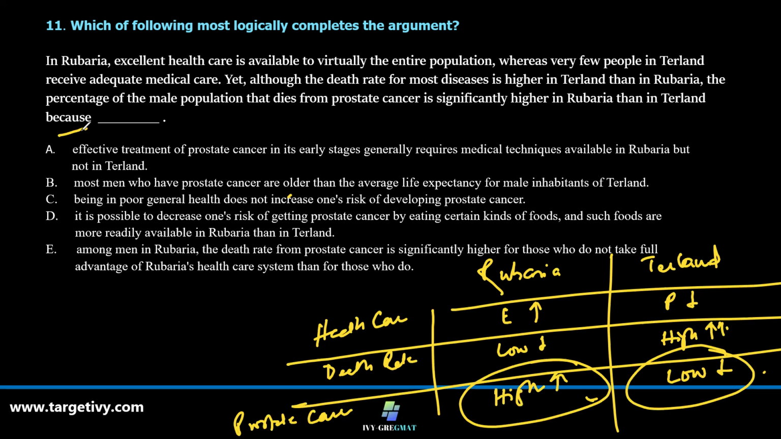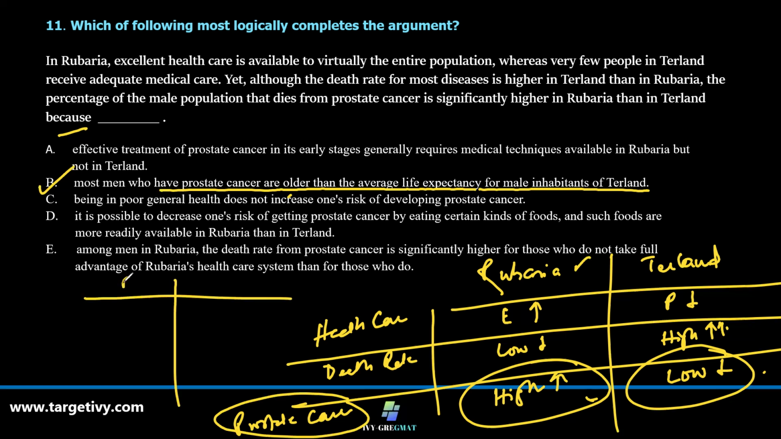Let's think about it this way. In a particular disease, what may be the case? Everything falls in place for Rubaria as far as good healthcare system is happening, but death rate is high. If you look at the option B, we may get an idea. Most men who have prostate cancer are older than the average life expectancy for male inhabitants of Turland. Now think about it. The average life expectancy of Rubaria and Turland. In Turland, say it is 50 years. Say in Rubaria, it is 70 years.